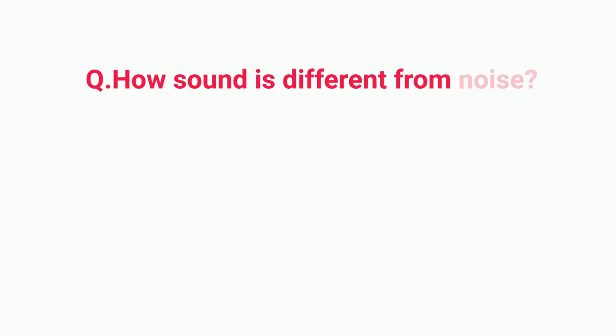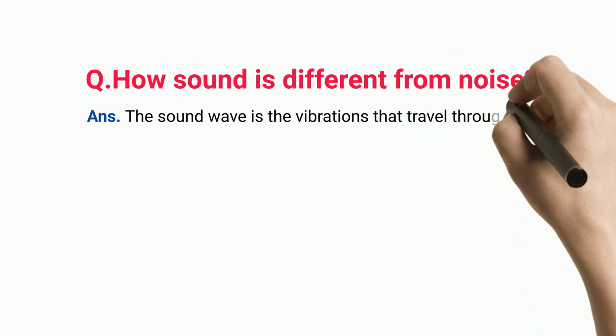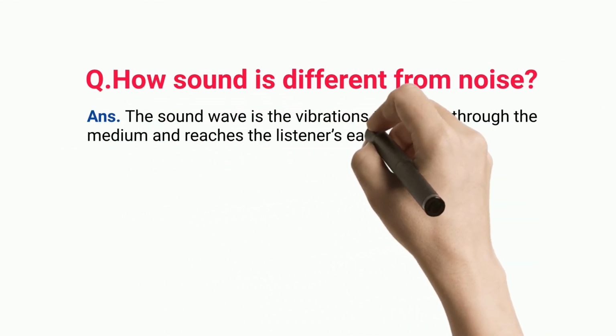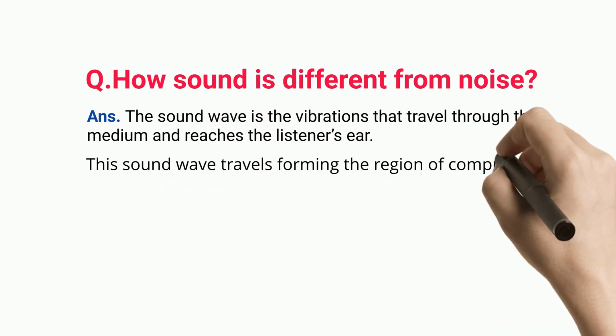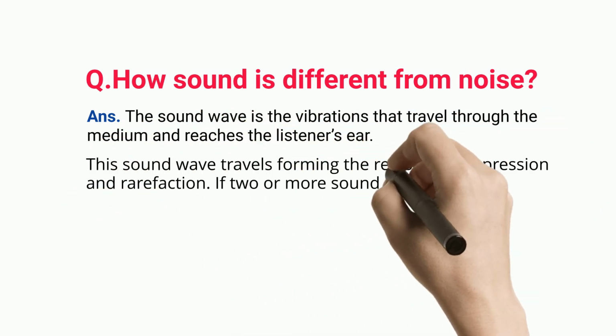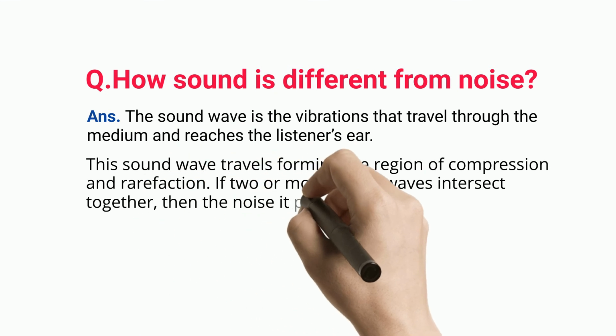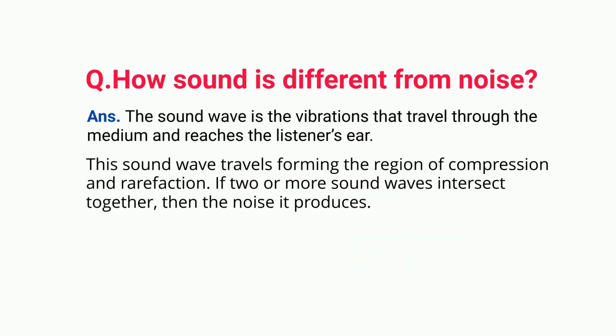How sound is different from noise. The sound wave is the vibrations that travel through the medium and reaches the listener's ear. This sound wave travels forming the region of compression and rarefaction. If two or more sound waves intersect together, then the noise it produces.